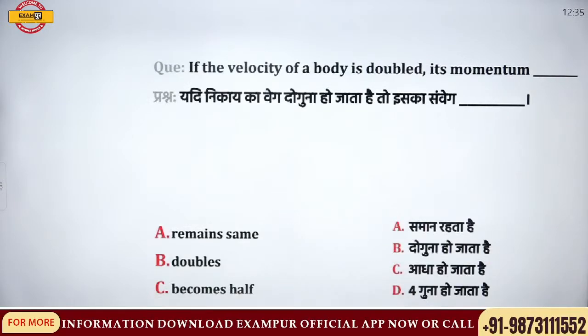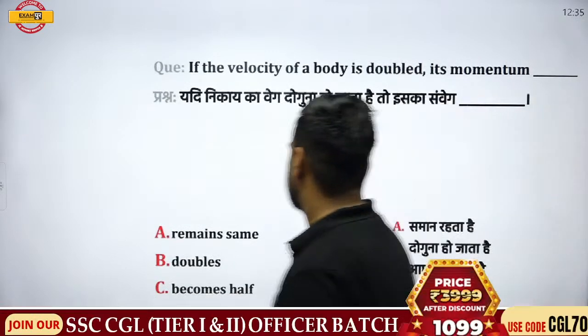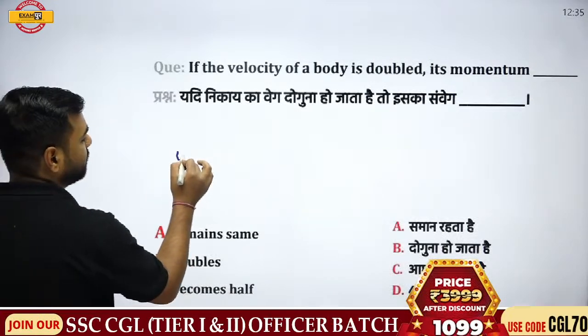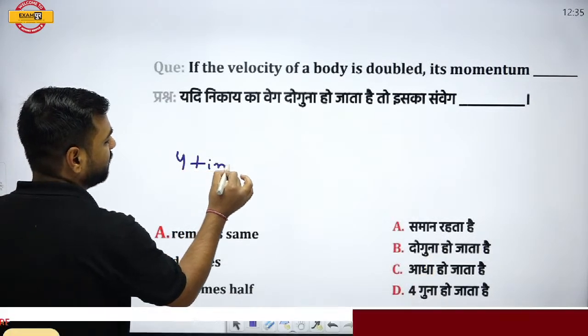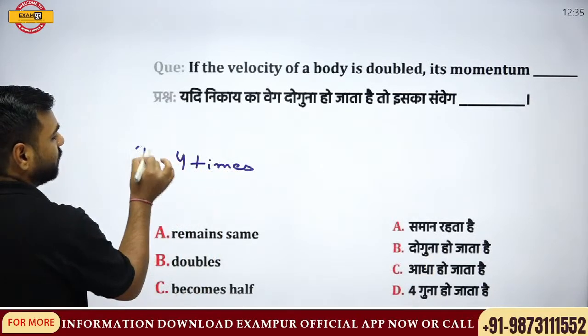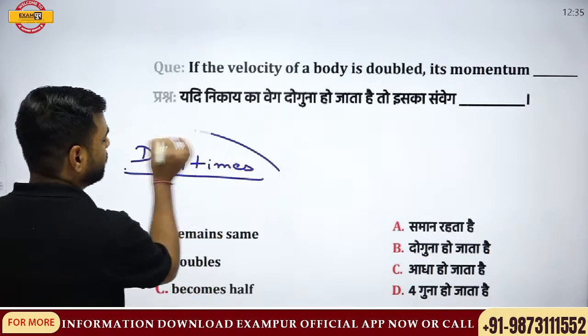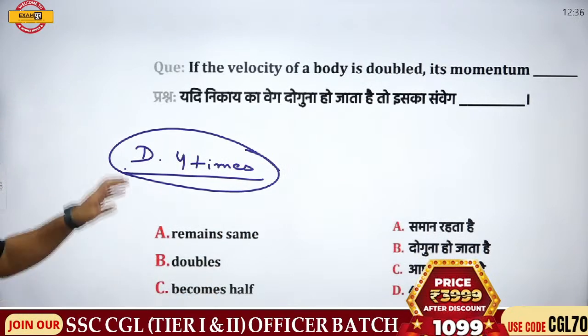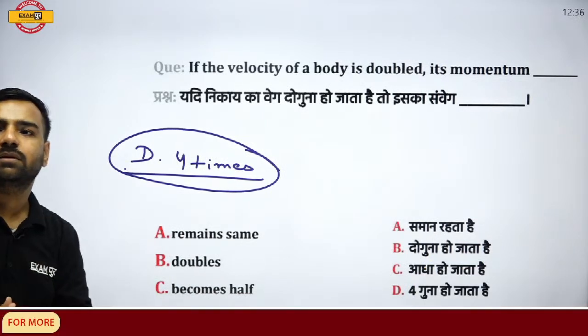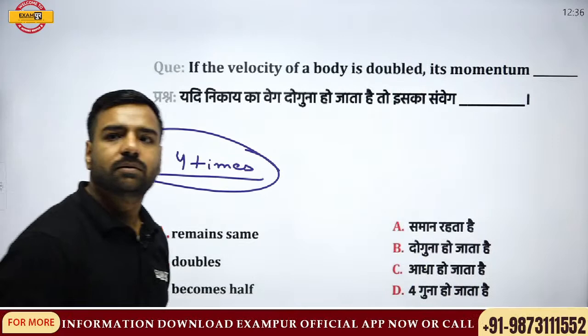If the velocity of a body is doubled, its momentum will be what? The fourth option, the D option, is that it will become 4 times. I am writing it here because it will not be visible to you. So if the velocity of the body is doubled, its momentum will be what?